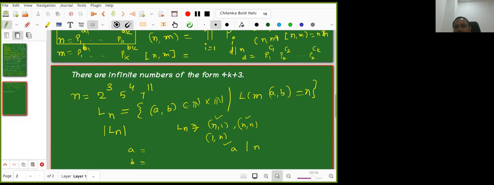See, A divides n as well as B divides n. So these are only divisors now. So A and B are divisors, so this is a finite set. A is any one of the divisors, but not all the divisors will play a role. Once A is given, I can discuss B. So it is a finite set, so then I can talk about their cardinality. Now, can you give me one A and one B such that their LCM equals n?